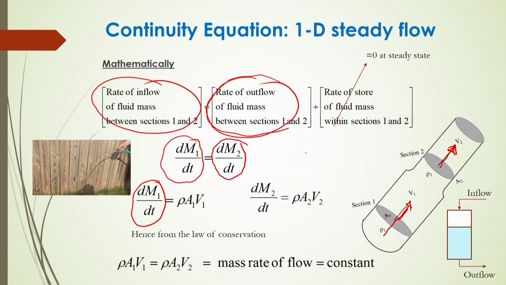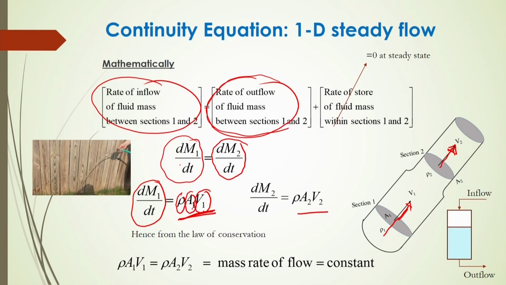Mass will be equal to density into volume. Density of the fluid is rho, and volume per second will be the cross sectional area, say A1, times the velocity V1, that is A1 V1. Then the rate of mass inflow will be rho into A1 into V1. Similarly, the rate of mass outflow will be rho into A2 into V2.